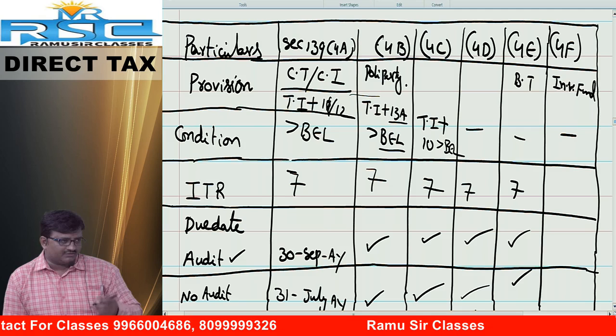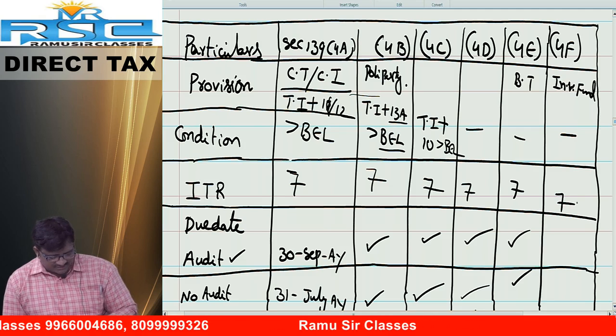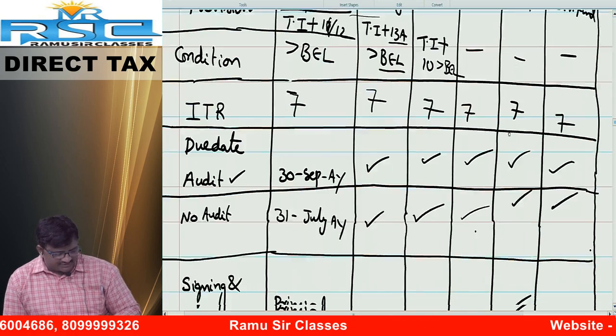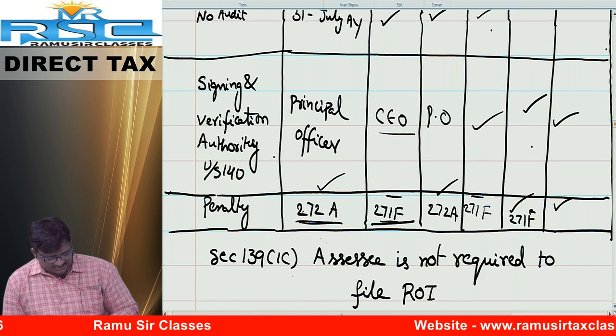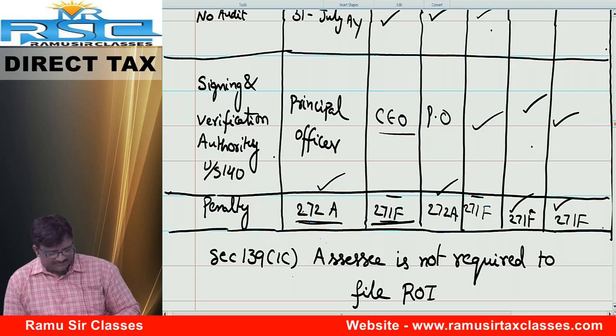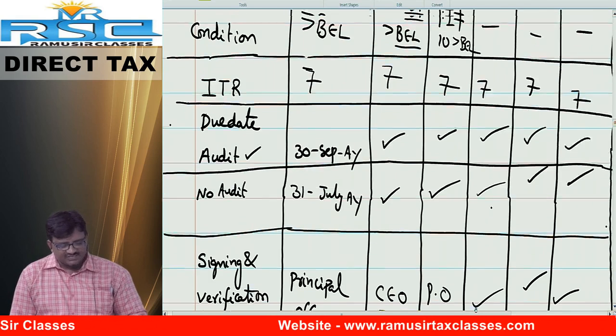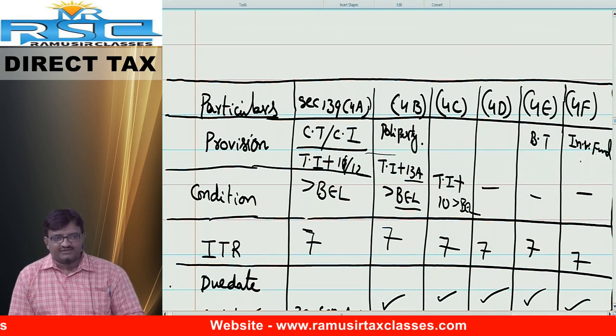Conditions are nothing. It is mandatory to file the ROI. ITR number 7. Due date, friends, same answer. Here also the principal officer, same answer. Here also same answer. 271F is the penalty. Okay, this is the provision as far as filing of return of income by investment fund.